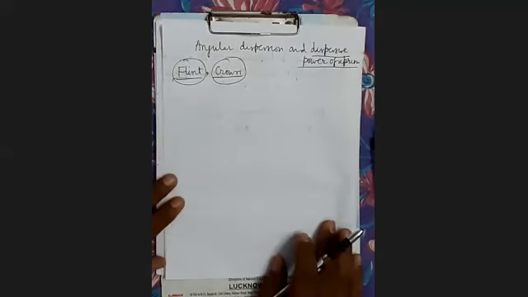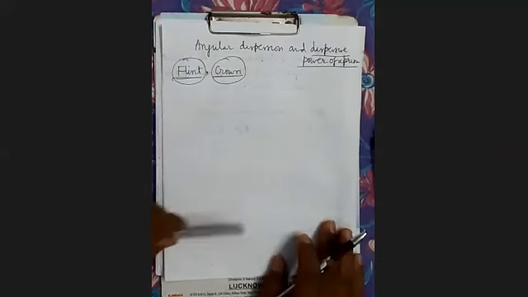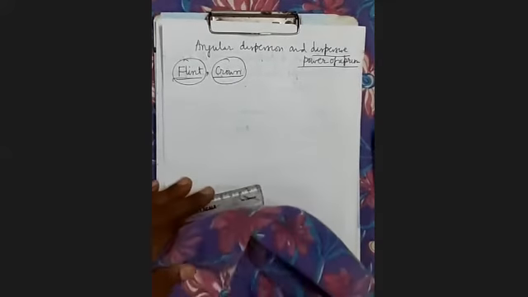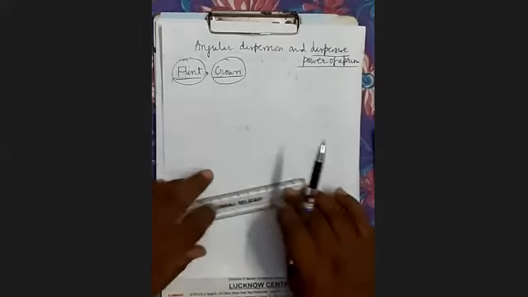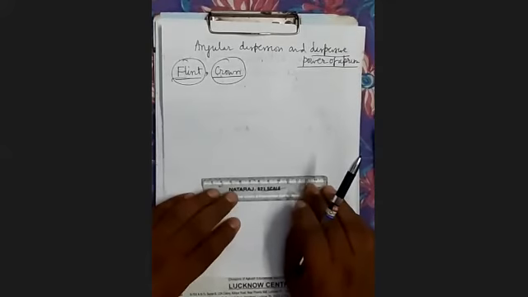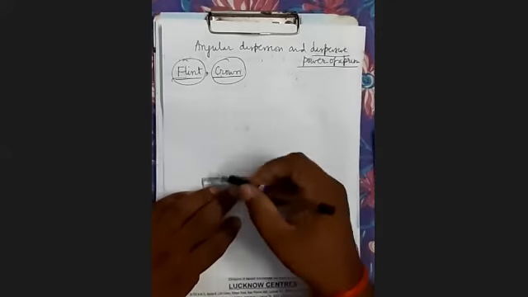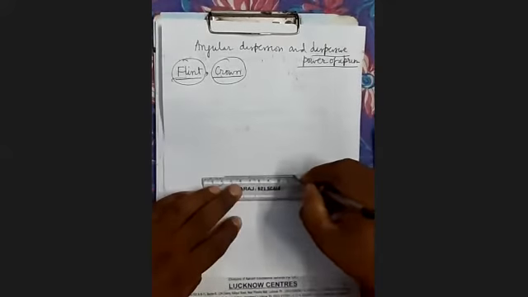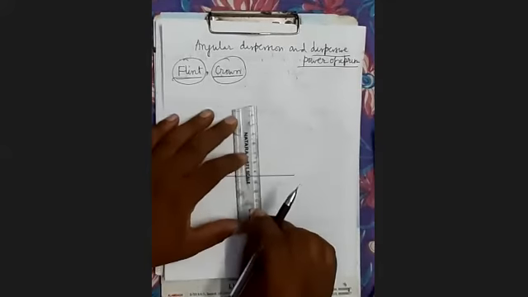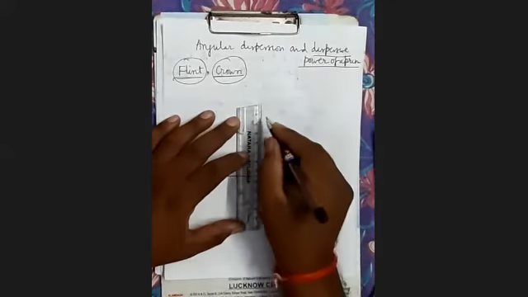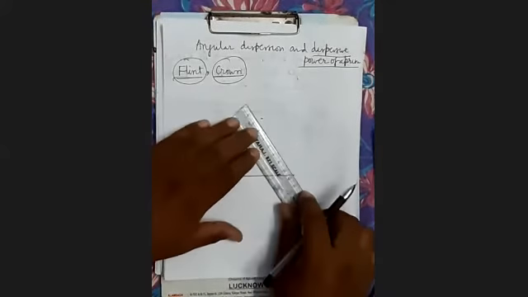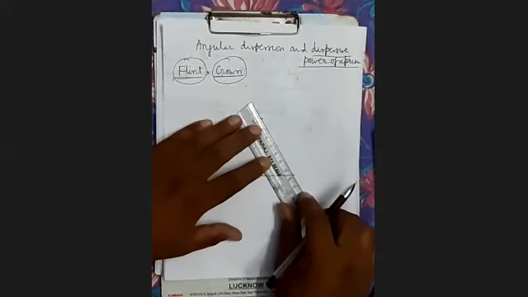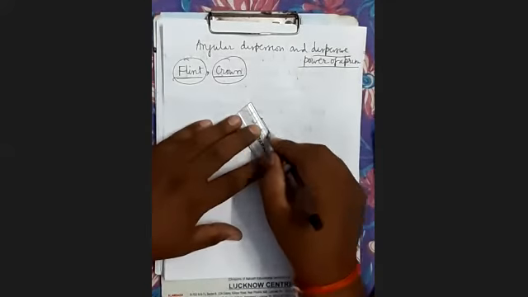Now see here, angular dispersion. So what is the angular dispersion? You can see here, I am making a diagram for the two extreme colors of white light.